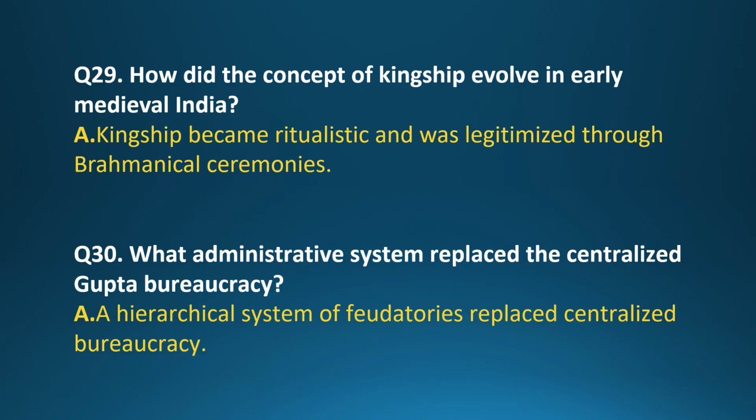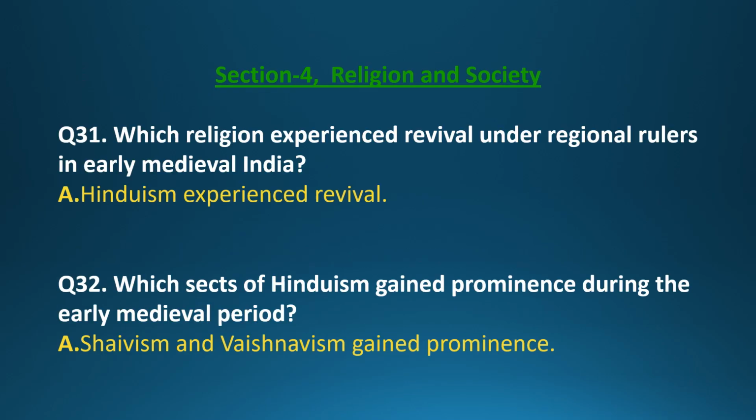Question 30. What administrative system replaced the centralized Gupta bureaucracy? Answer. A hierarchical system of feudatories replaced centralized bureaucracy. Section 4. Religion and Society.